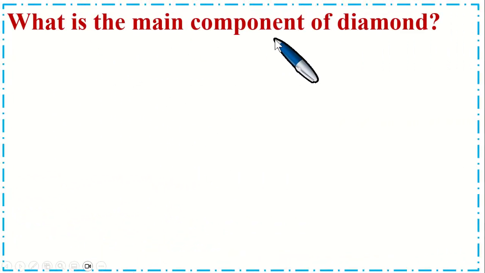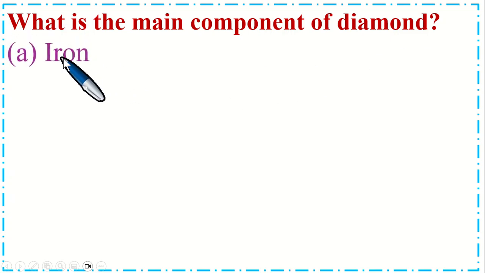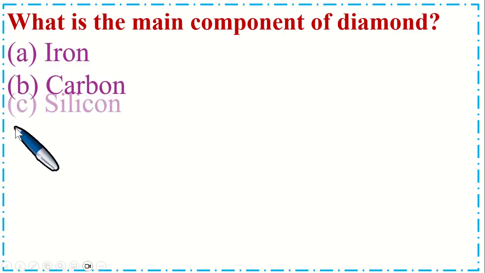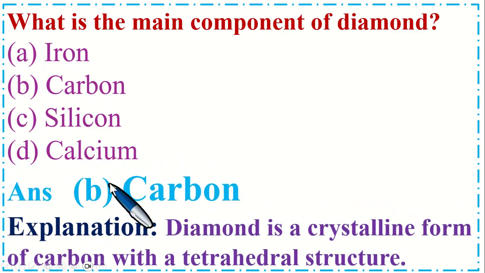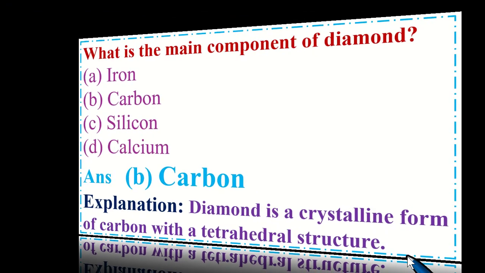What is the main component of diamond? Option A, iron, B, carbon, C, silicon, and option D, calcium. So the correct option is B, carbon. Diamond is a crystalline form of carbon with a tetrahedral structure.